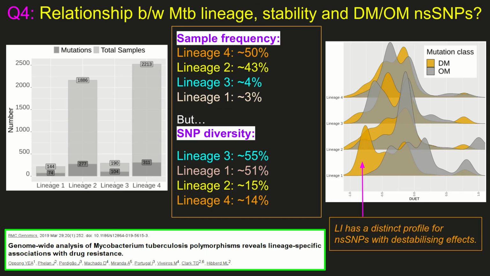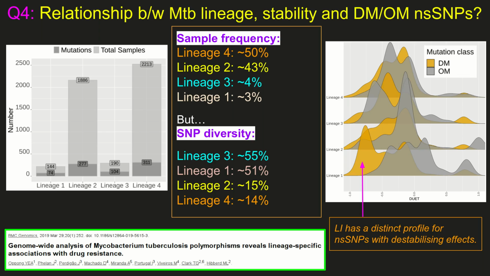Finally, we wanted to investigate the relationship between Mtb lineages, stability and mutations associated with pncA resistance. It was noted that while most samples were from lineage 4, it displayed the least mutational diversity, while lineage 1, despite having the fewest samples, displayed a high mutational diversity after lineage 3.